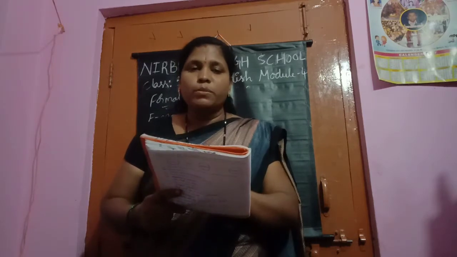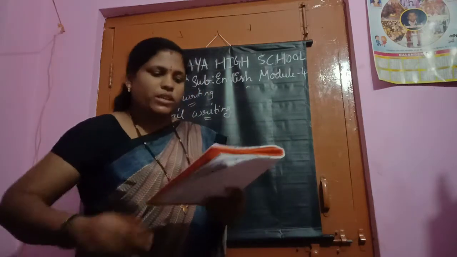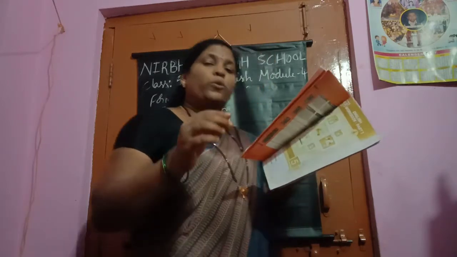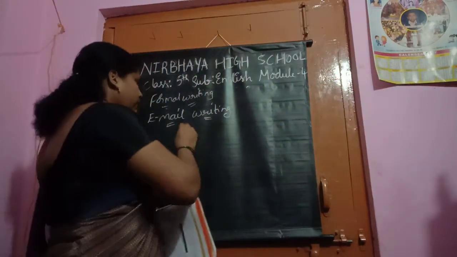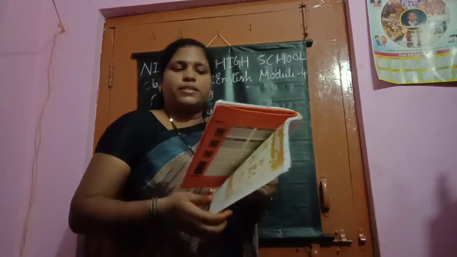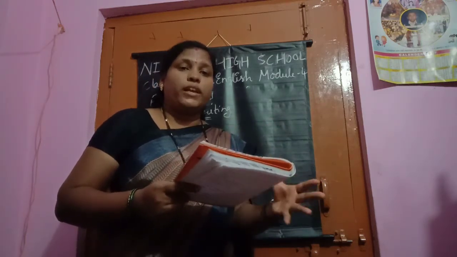What are the main elements? Email. See first, they have written one email. You can see, take out your workbook page number 55 and check it, children. The first part means to, for whom we are writing the email. See what it is here. Prisha's friend Revati has won the second prize. She wants to thank her. She wants to share the feeling with the friend.